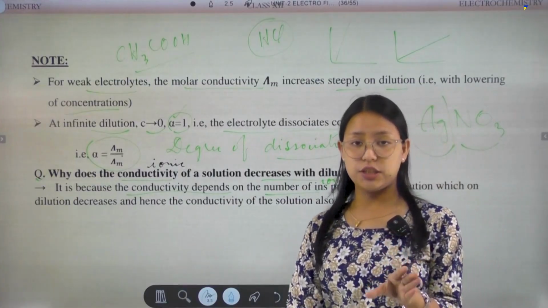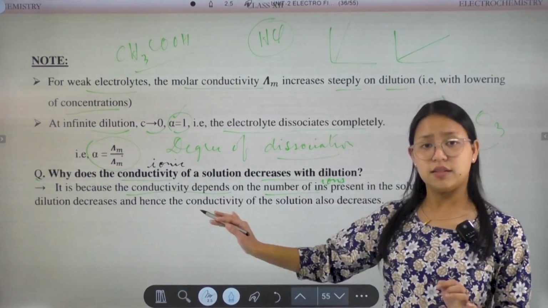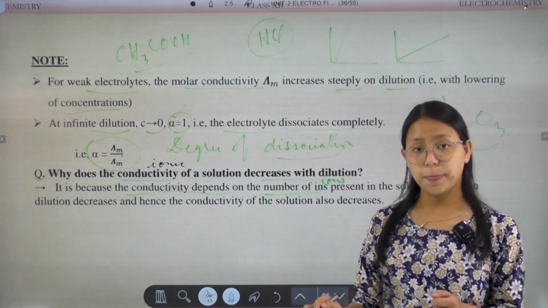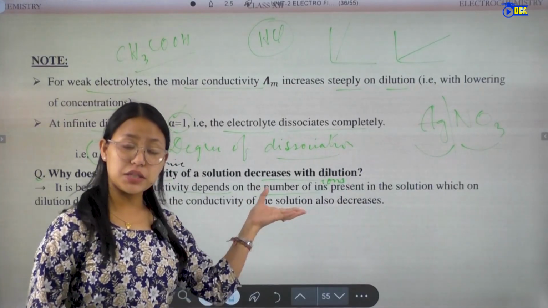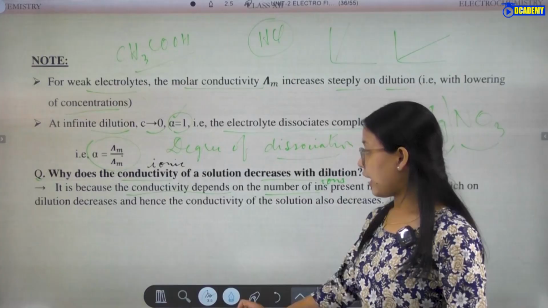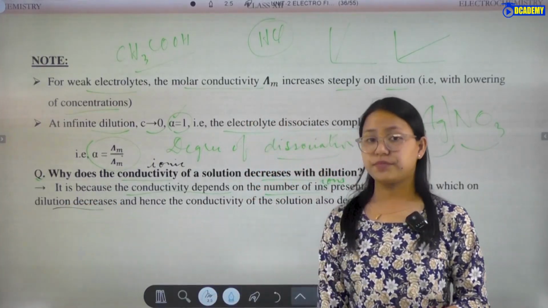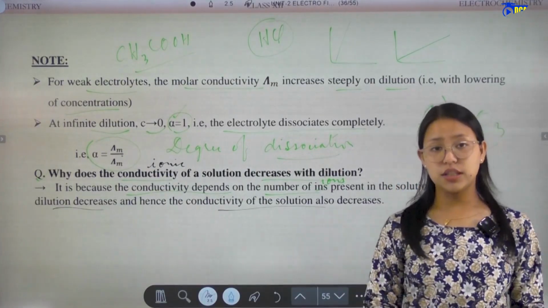So the number of ions present in the solution depends on the conductivity, and with dilution it decreases, and hence the conductivity of the solution also decreases.